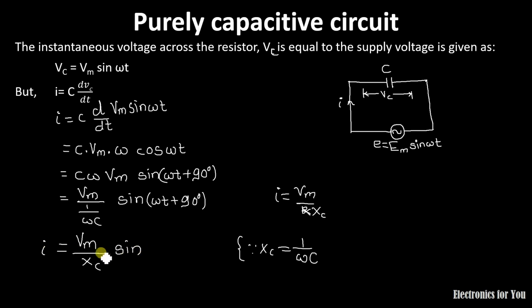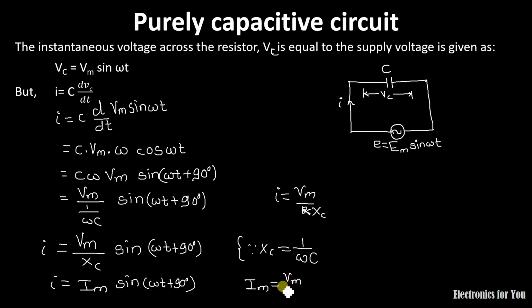This is the expression for the current through a capacitor, that is Vm upon Xc sin omega t plus 90 degree, and if we put Vm upon Xc equal to Im, then Im sin omega t plus 90 degree is the expression for the current, where Im equals Vm upon Xc.